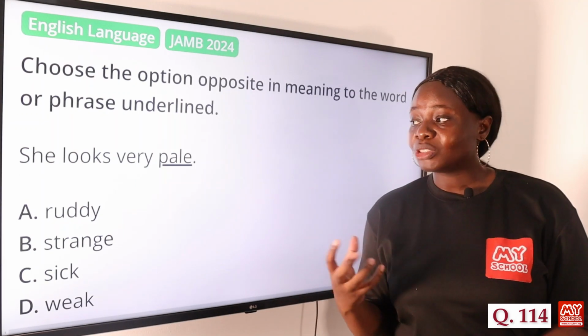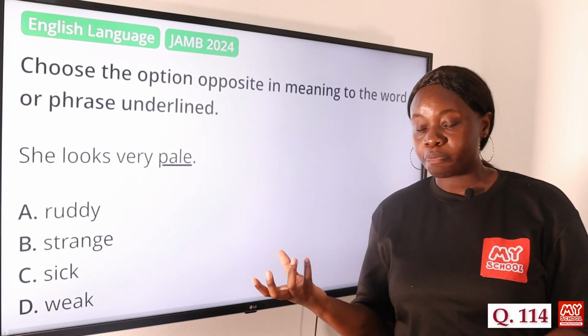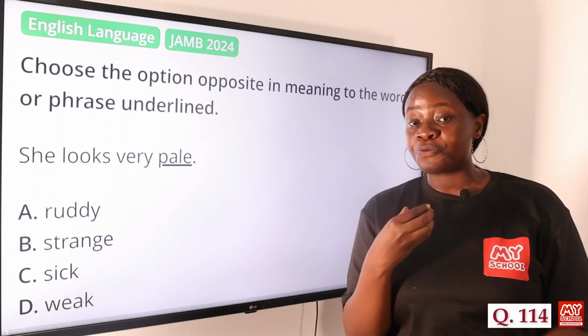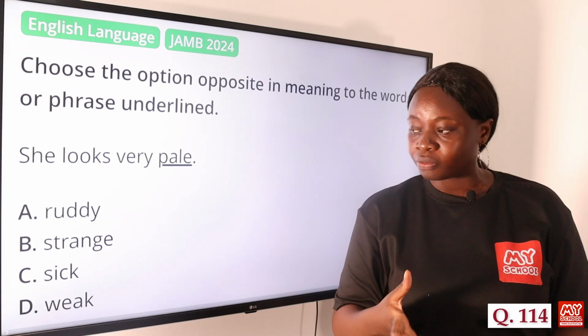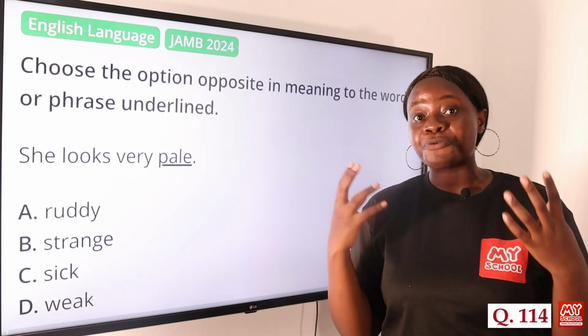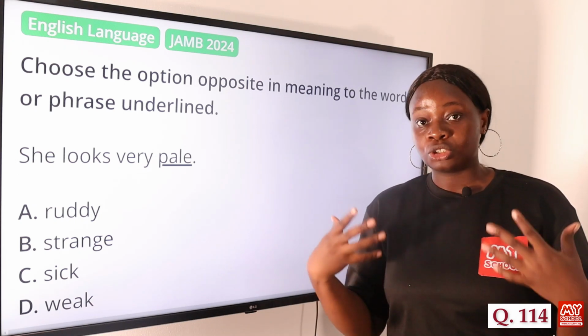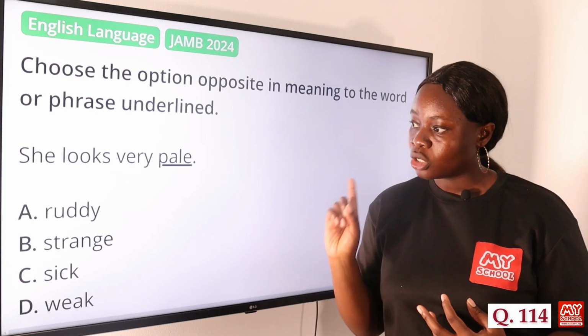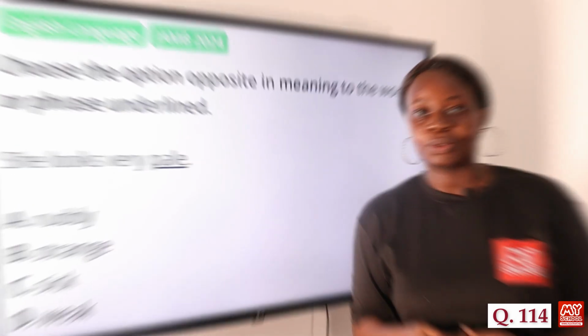To be pale actually means to have a lighter, unhealthy complexion. That means a lot of blood has run out of your face. So you look very light in complexion as a result of that. But the opposite of that is ruddy. Ruddy actually means to have a red complexion because you have a healthy glow. That means you have a lot of blood flowing around your face. So option A, ruddy, is the answer to this question.